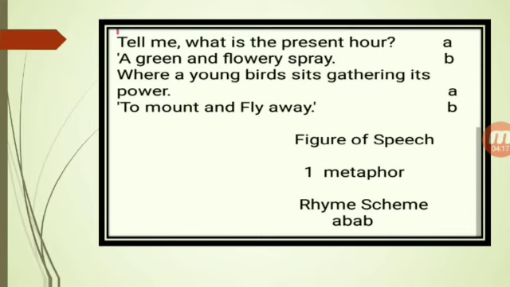Okay? Now, what is the figure of speech? Here, the child is comparing the present time with springtime and saying they are the same. So, the figure of speech is again metaphor. And the rhyme scheme: see, the last word of the first line is hour.